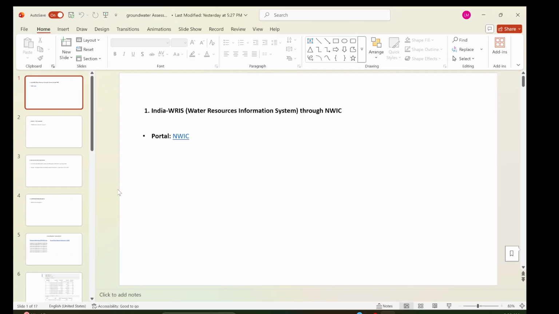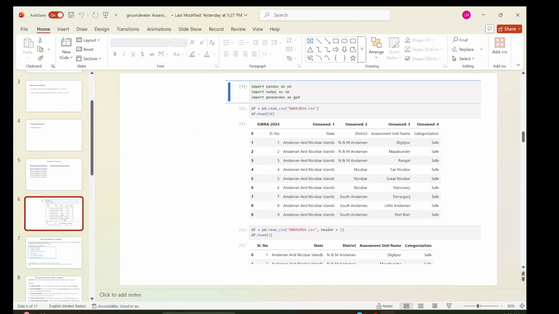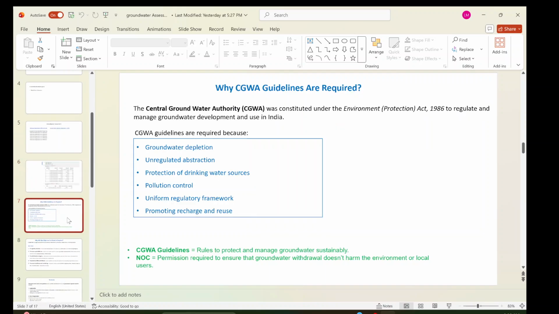But before that, I need to show you why these CGWA guidelines are required. The Central Groundwater Authority was constituted under the Environmental Protection Act 1986 to regulate and manage groundwater development and use in India. So why are these required? Because of groundwater depletion, unregulated abstraction, protection of drinking water sources, pollution control, a uniform regulatory framework, and promoting recharge and reuse.